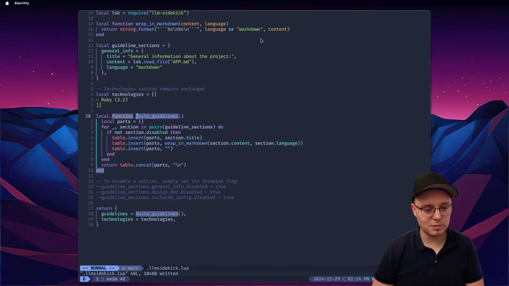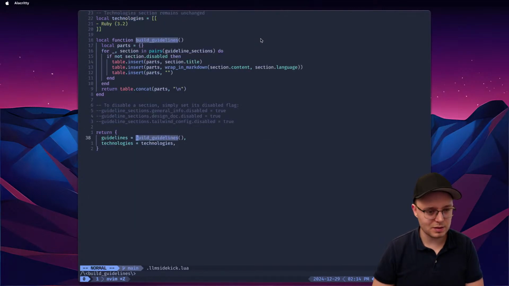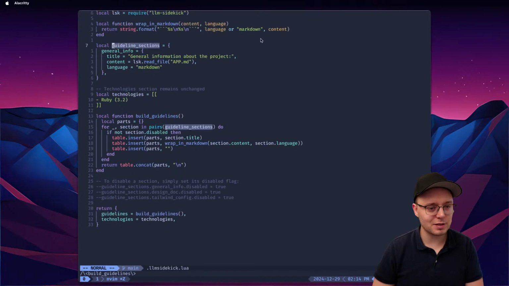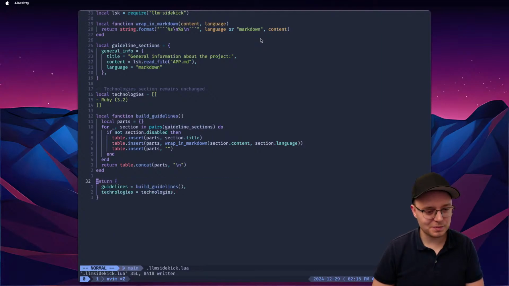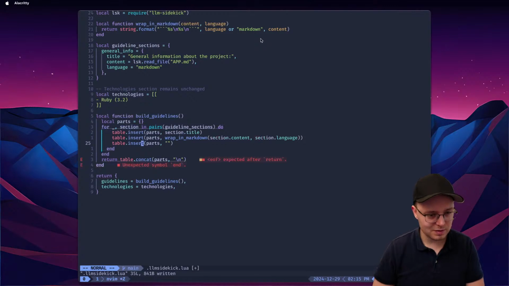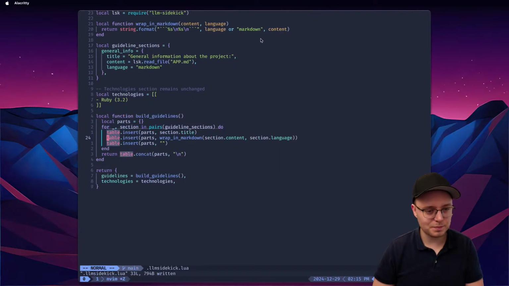And that's it. Okay, build guidelines. Oh, this stuff is complicated. I don't know what that is. Do I even need this here? Guidelines sections. Because I created it for future use. Bulletproof. Yeah, okay. I don't think I need this anymore. And we can keep it simple. Build guidelines. Okay, that's actually looking great. If not section disable, no, I'm not going to be disabling sections anymore.